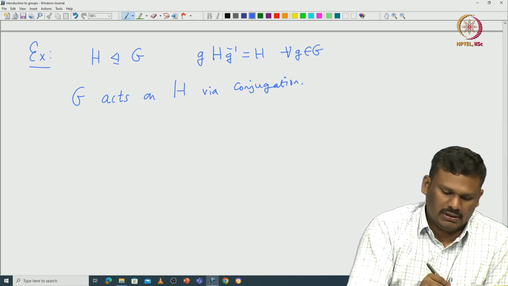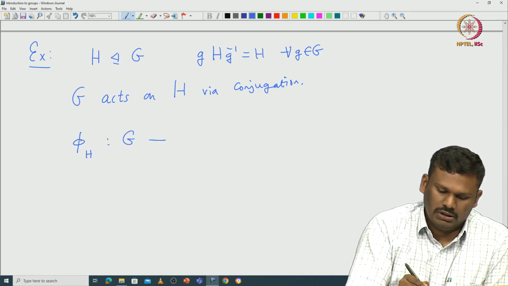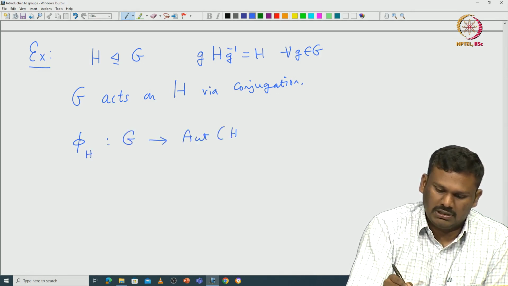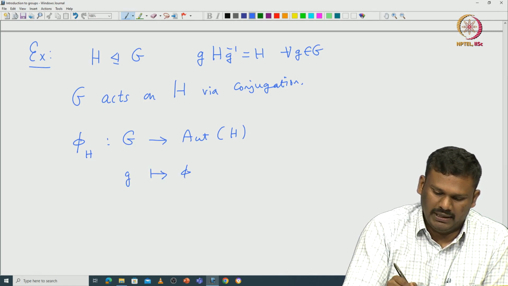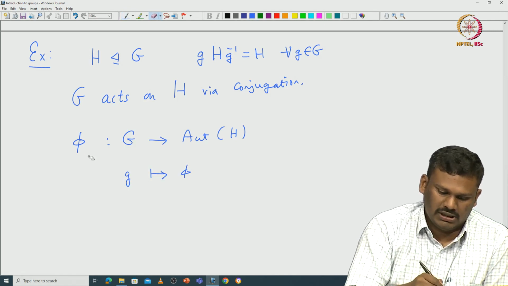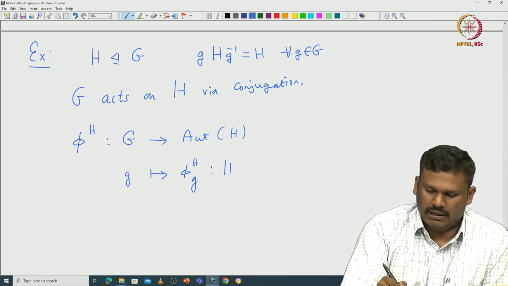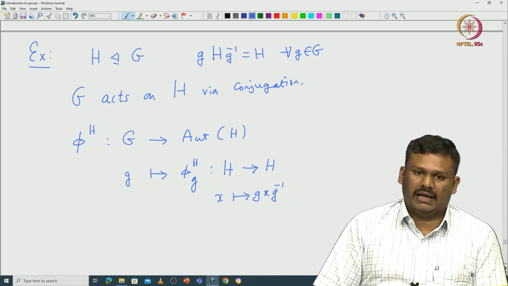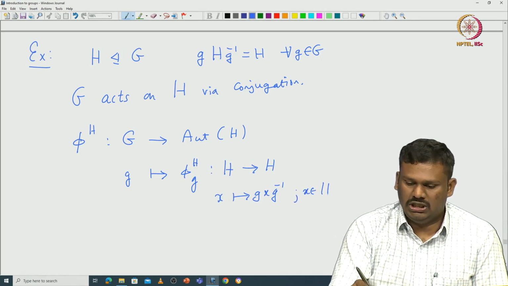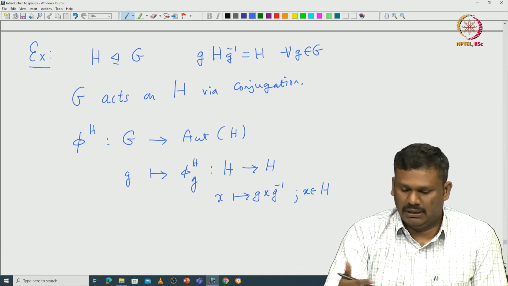So, what is the meaning of that? You can define this map π_H, which is from G to the automorphism of H. It takes any small g and maps it to π_g^H, a map from H to H, where x goes to g x g inverse. Note that for any x in H, this g x g inverse is going to be in H, and it is obviously a bijective map and a group homomorphism.